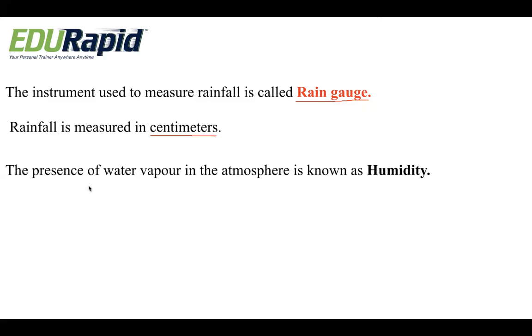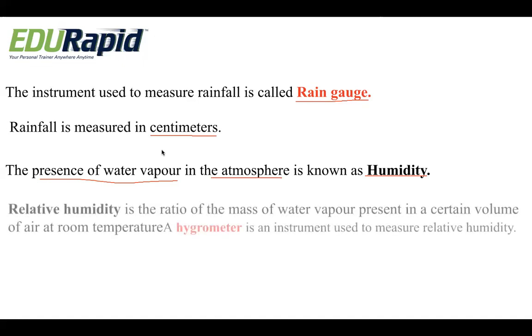Now let us study what we mean by humidity. The presence of water vapor in the atmosphere is known as humidity. So when the atmosphere contains a small amount of water vapor, it is called humidity. Now what do we mean by relative humidity? Relative humidity is the ratio of the mass of water present to a certain volume of air at room temperature.